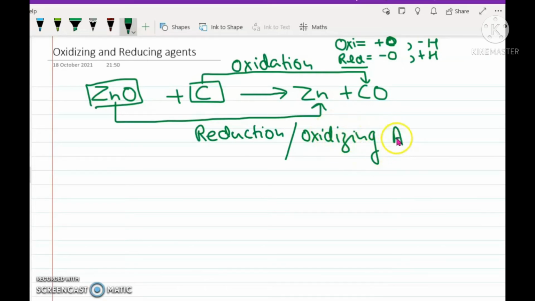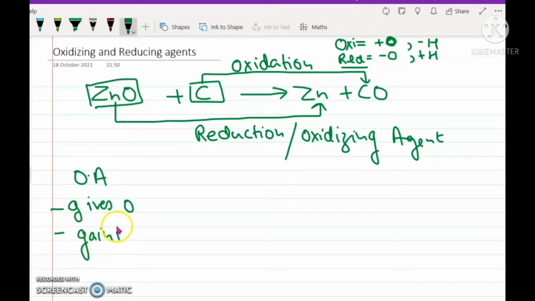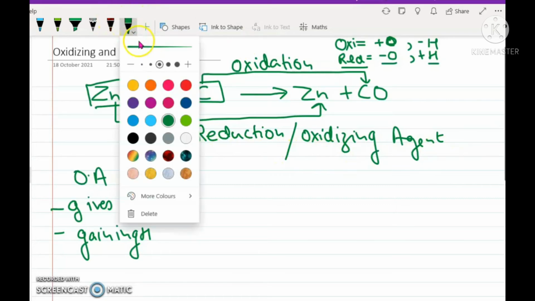In detail, oxidizing agents are the ones which give oxygen, or they may also be the ones which gain hydrogen. See, giving oxygen or gaining hydrogen. That means the substances in an equation which are undergoing reduction are the oxidizing agents as well.